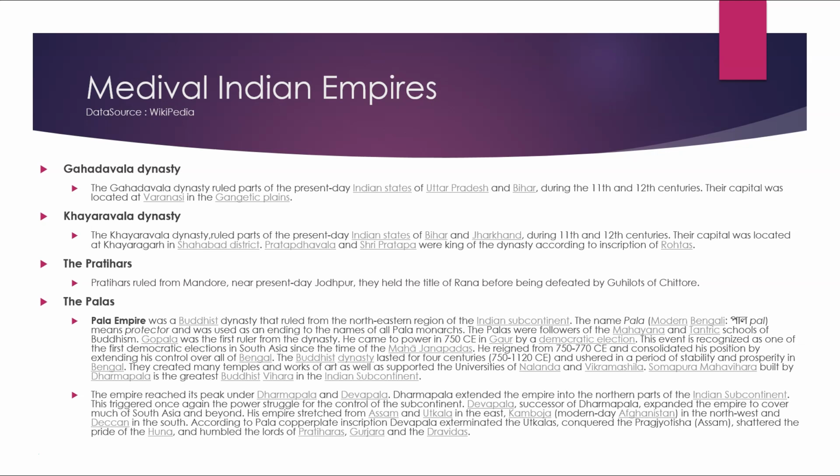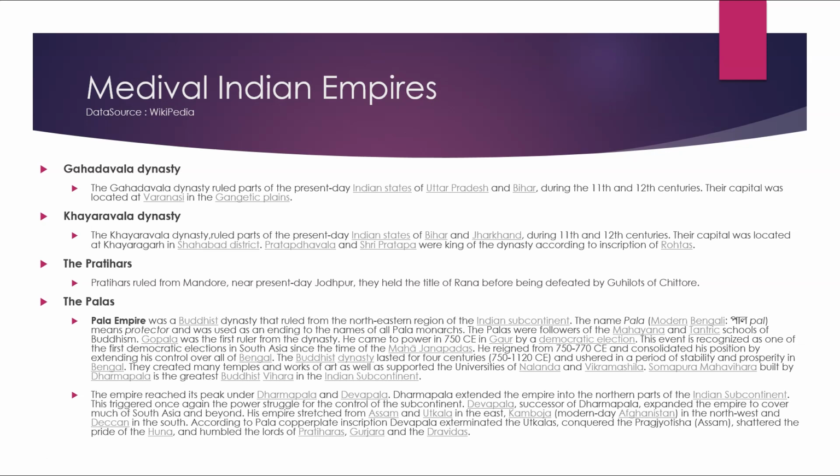The empire reached its peak under Dharampal and Devpal. Dharampal extended the empire into the northern parts of the Indian subcontinent. That triggered once again the power struggle for the control of the subcontinent. Devpal, successor of Dharampal, expanded the empire to cover much of South Asia and beyond.